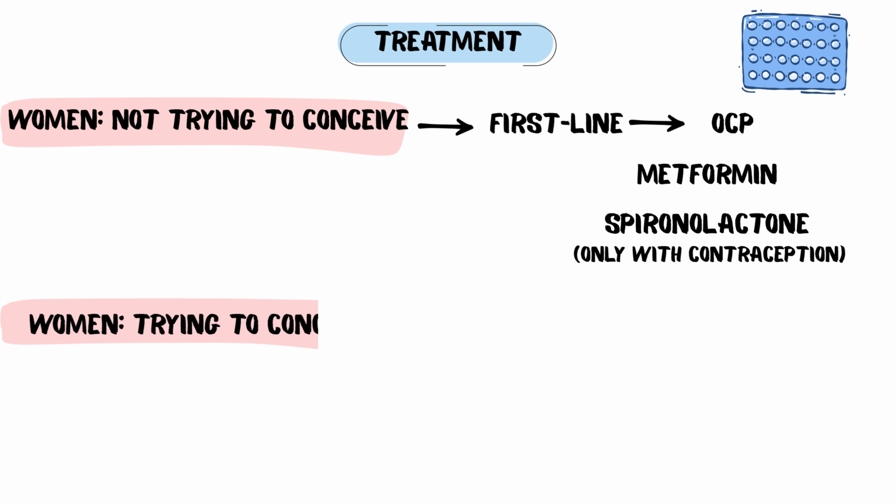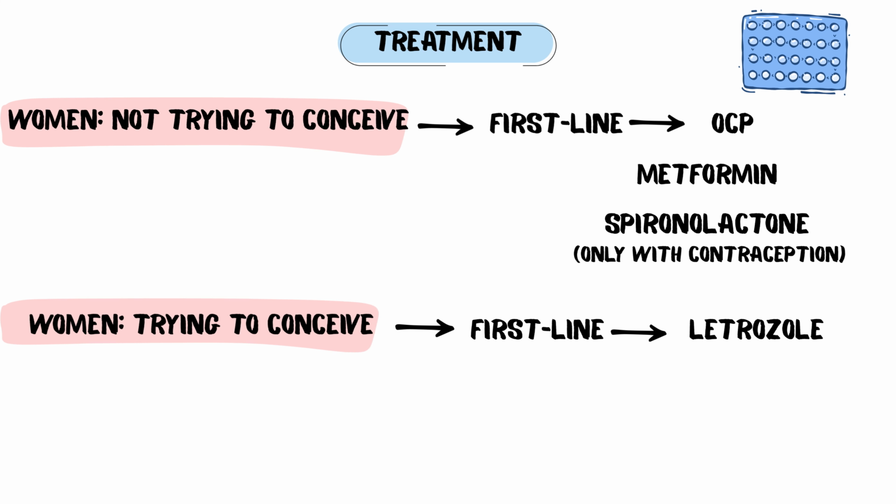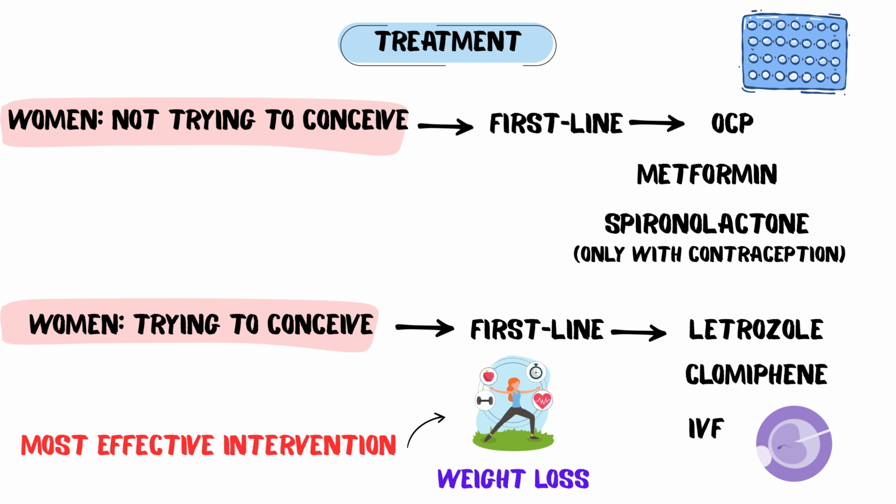Now, the treatment part for women trying to conceive. Letrozole is the first-line drug for ovulation induction. Clomiphene is an alternative. IVF is reserved for refractory cases. The most effective intervention overall is weight loss. Even a 5 to 10% reduction in body weight can restore ovulation and improve metabolic health.